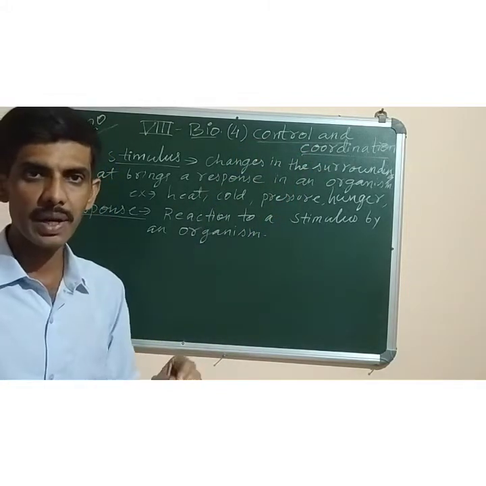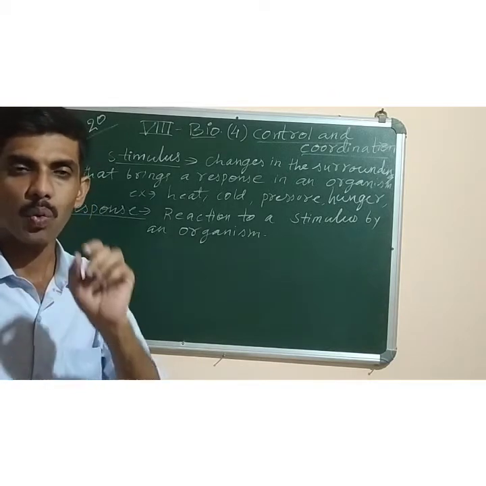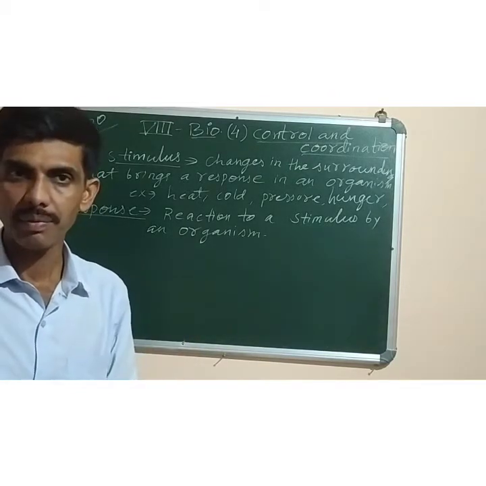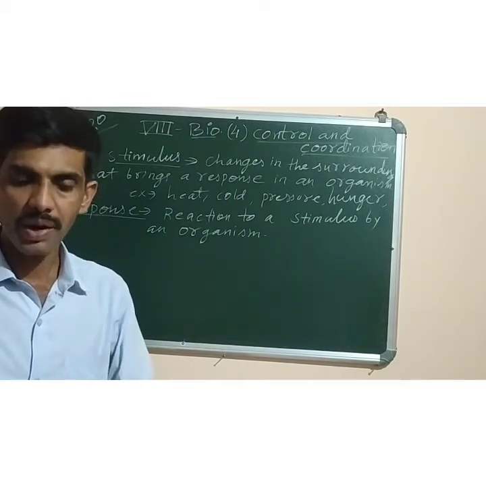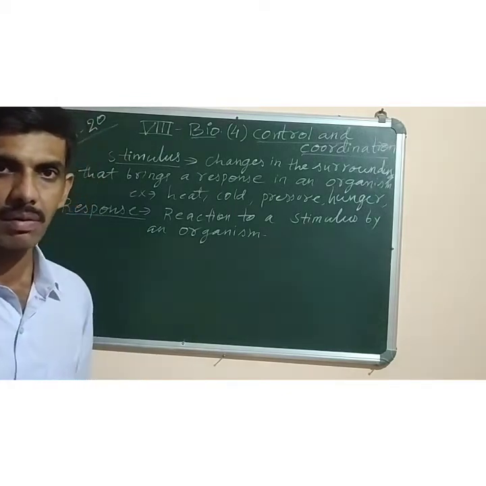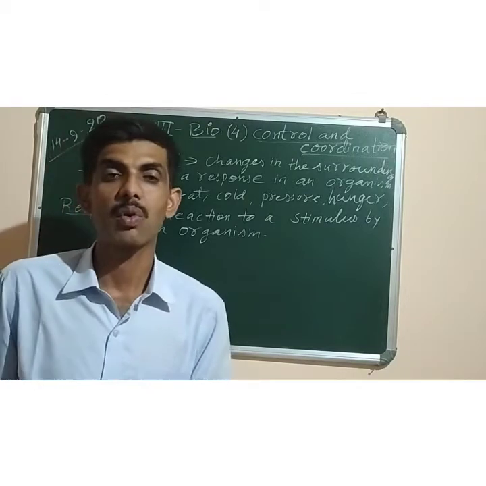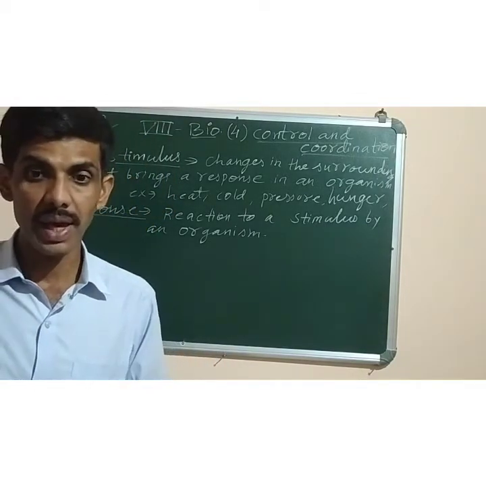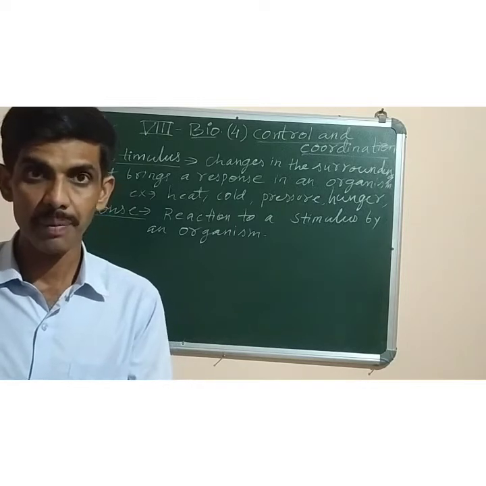Now next, in our body, our response is controlled and coordinated. Coordinated means linked together. Like whatever function we do, like while driving a car or even while riding a bicycle, different organ systems are coordinated. Like you need to see with your eyes and locate the exact distance, the road.